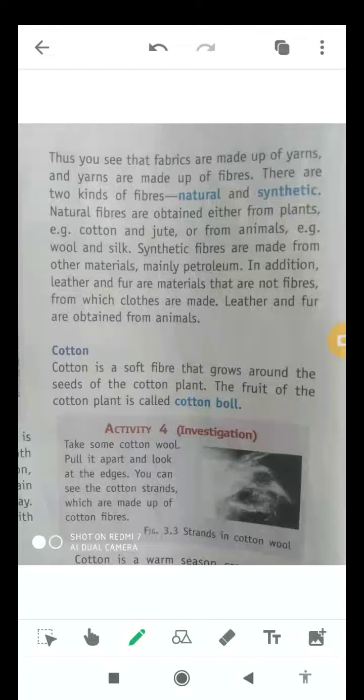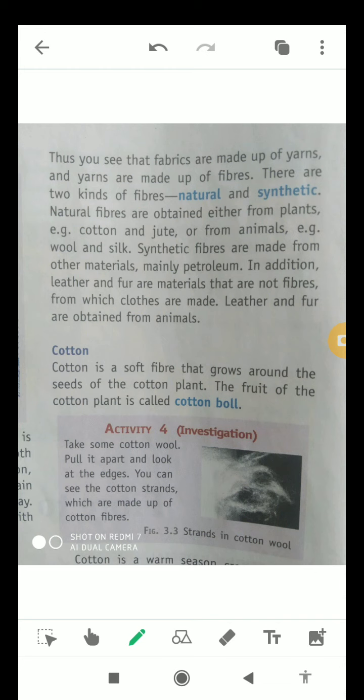Today in this video of class 6 science, I'll let you know about the types of fibers, okay? And apart from this, I'll let you know about cotton and the process of ginning and weaving as well, okay students?